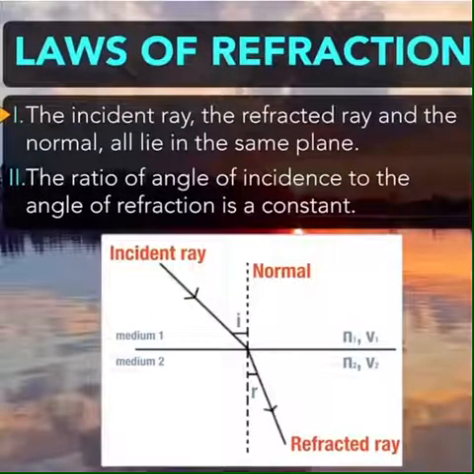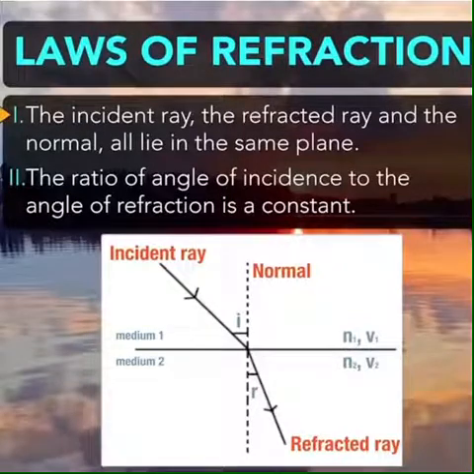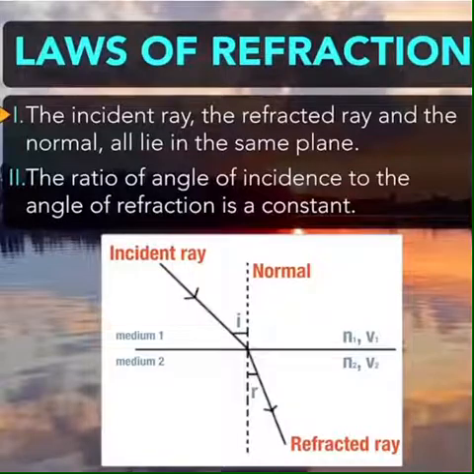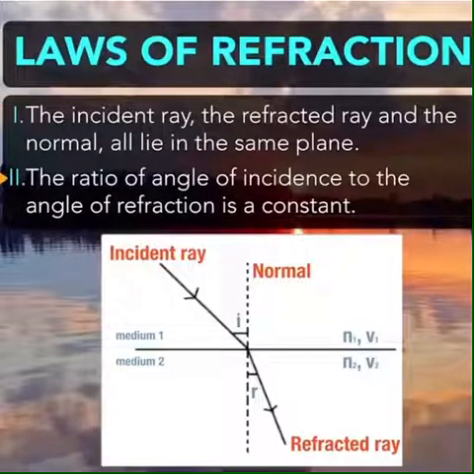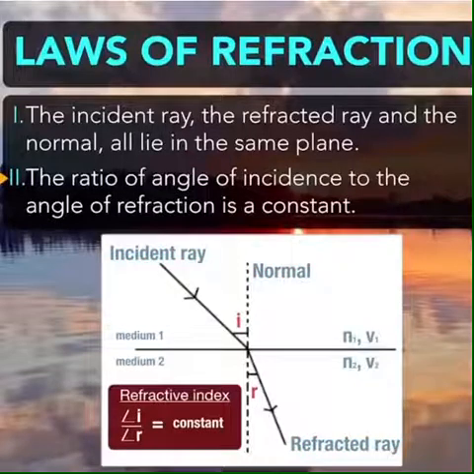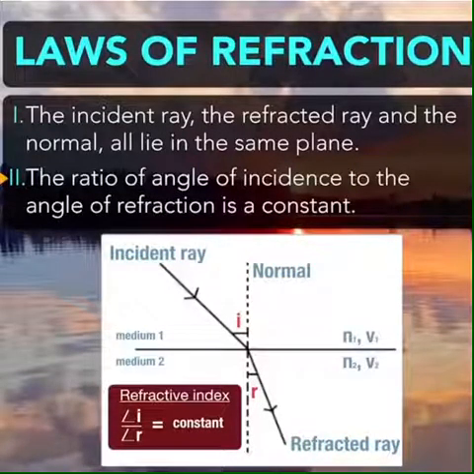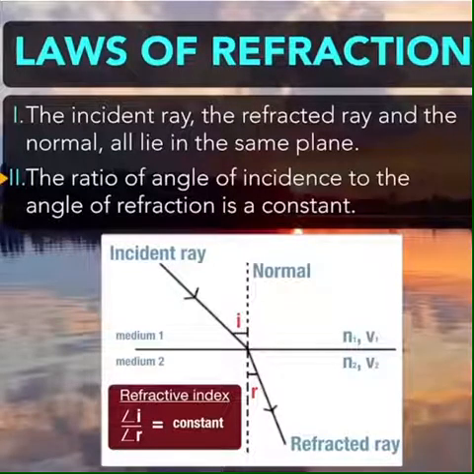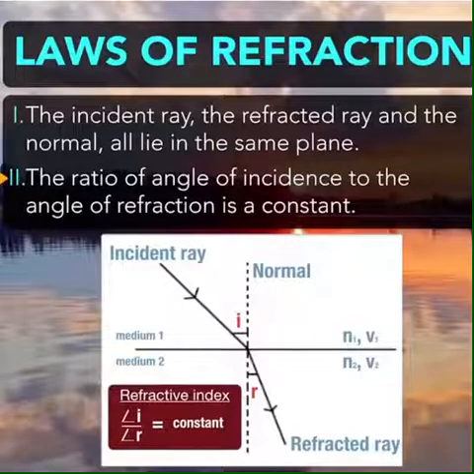As we have talked about the laws of reflection, there are two laws of refraction also. First law is the incident ray, the refracted ray and the normal all lie in the same plane. And second law is the ratio of the sine of the angle of incidence to the sine of the angle of refraction is a constant. So angle I and angle R, its ratio is a constant, and that is called refractive index. Note down this term, refractive index.